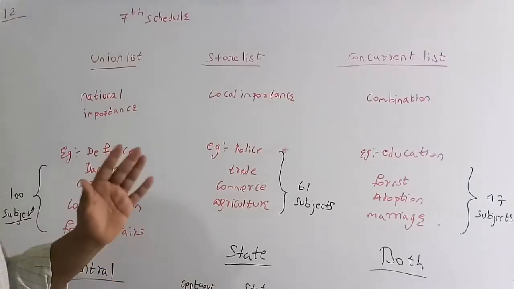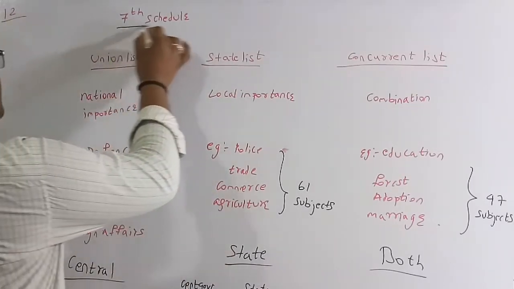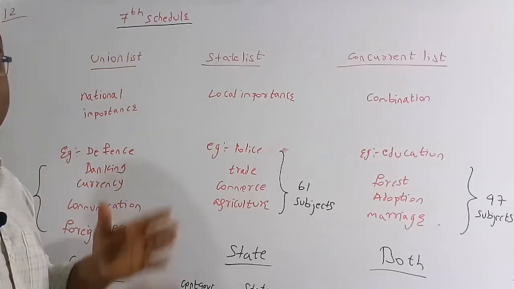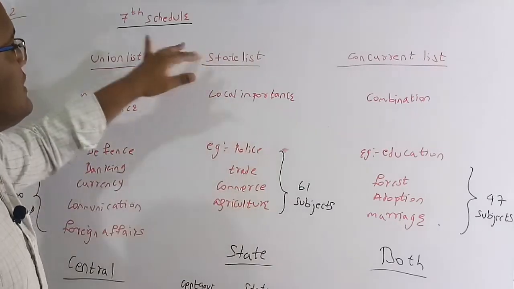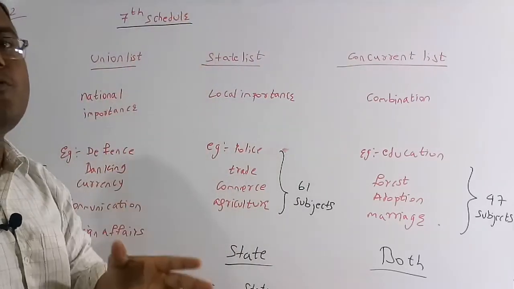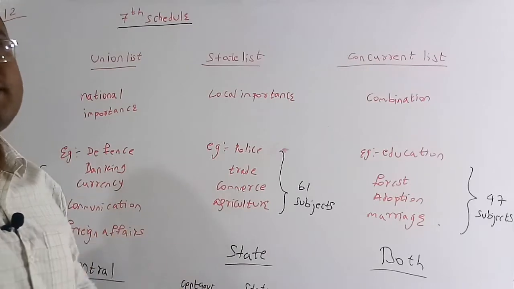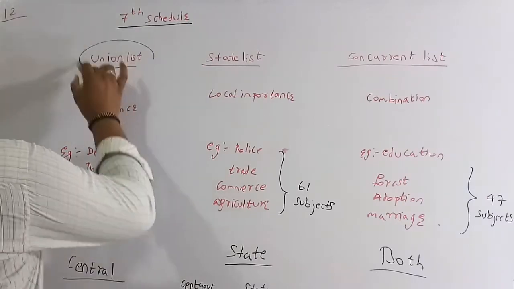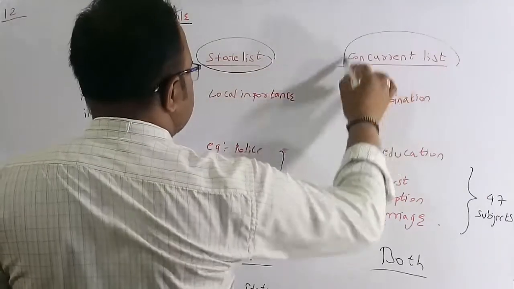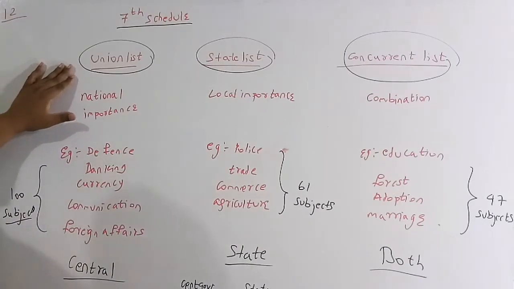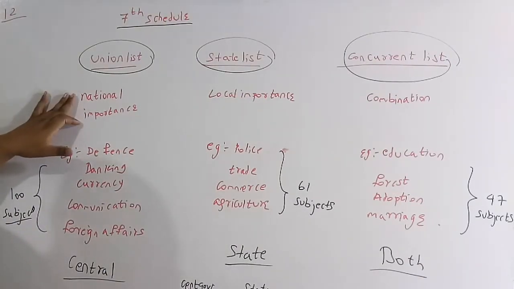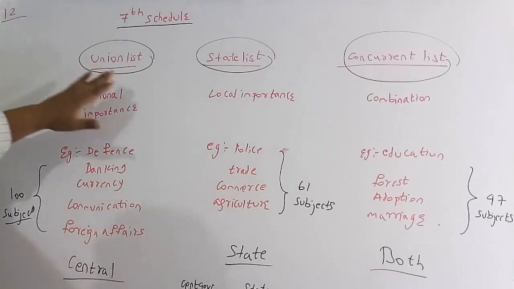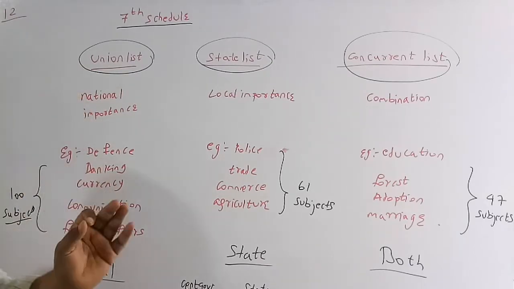Now we'll discuss some of the important facts here. The seventh schedule of the Indian Constitution tells you about the division of power between the central government and the state government. In the seventh schedule we have three lists: the union list, the state list and the concurrent list. The union list has only those subjects which are of national importance, so only the central government or the parliament can make laws on it.